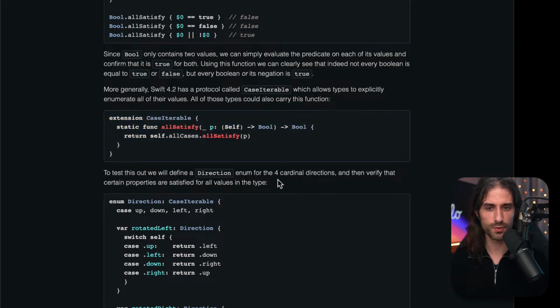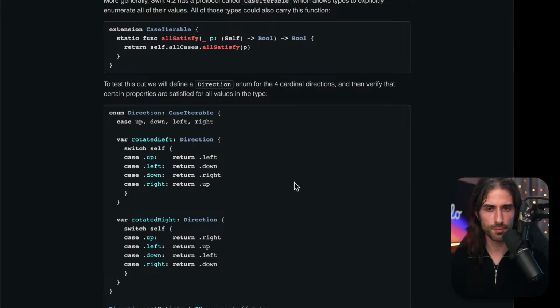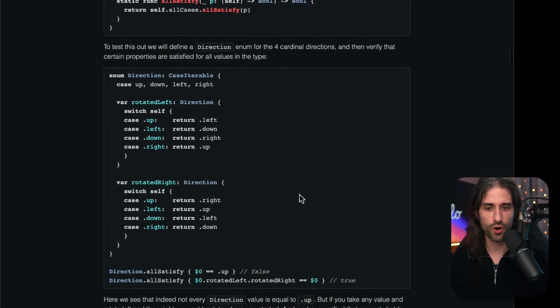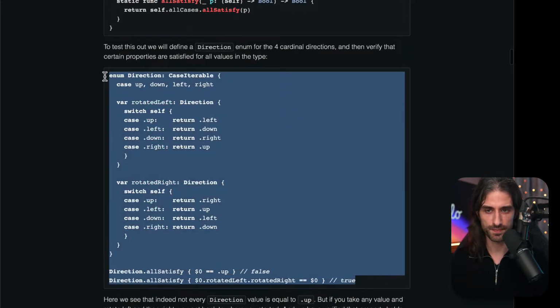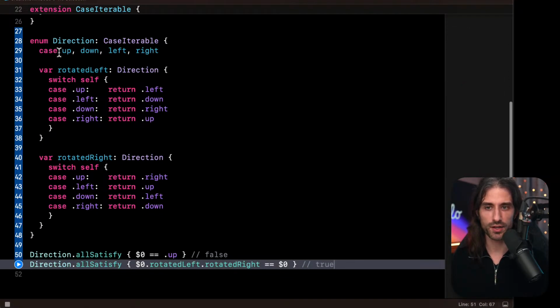To test this out, we will define a direction enum for the 4 cardinal directions, and then verify that certain properties are satisfied for all values in the type. So we have a bit of code here. Let's paste it into the playground. So we have the enum direction with 4 cases: up, down, left, and right.